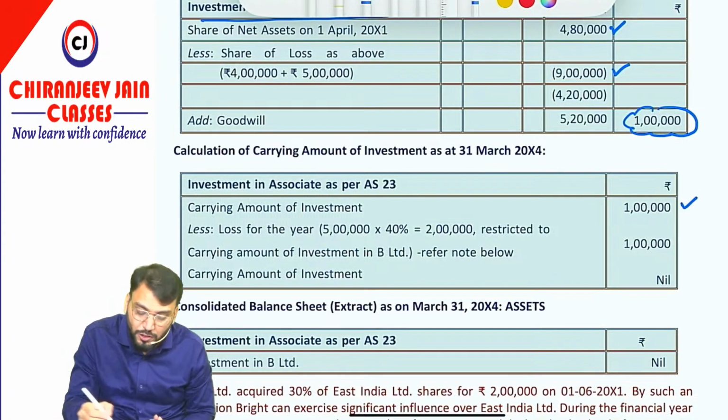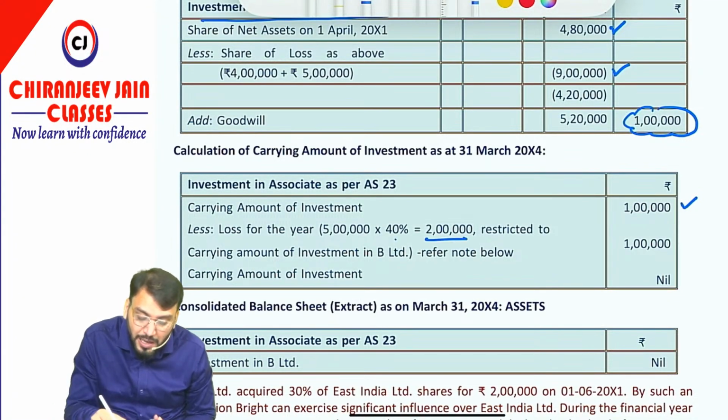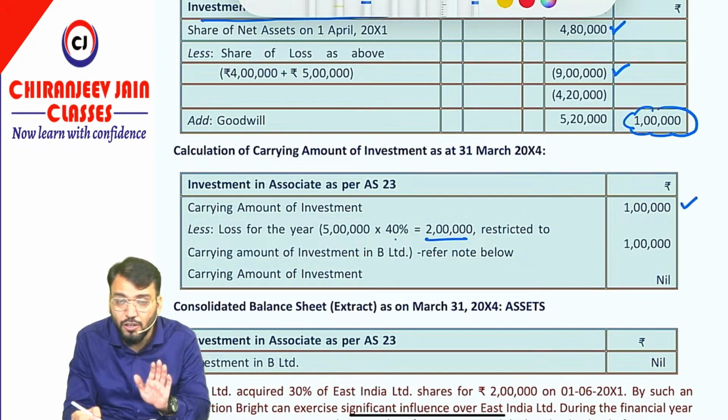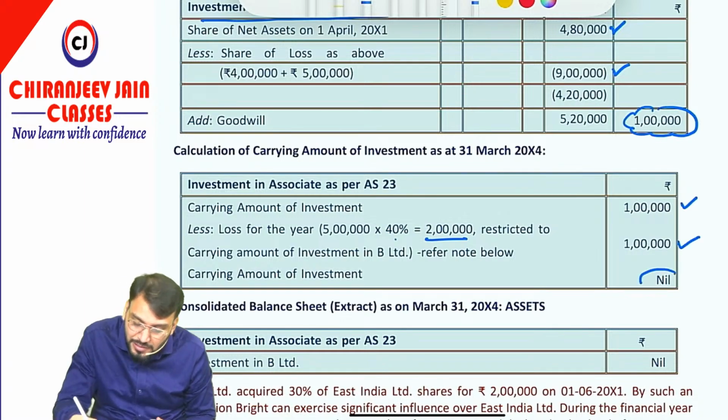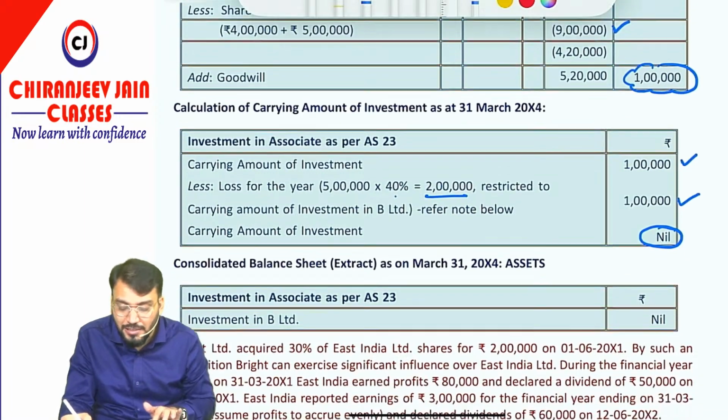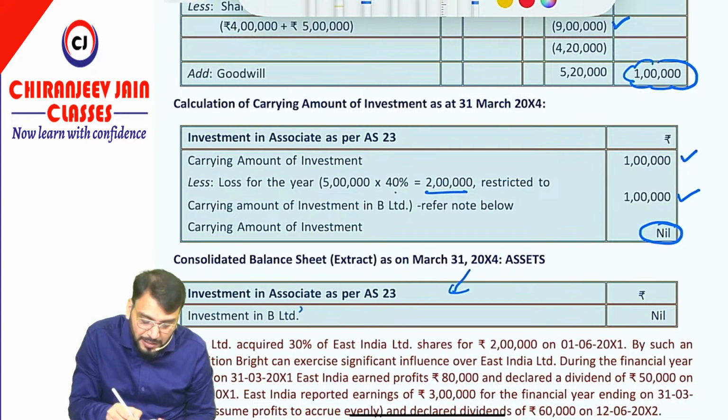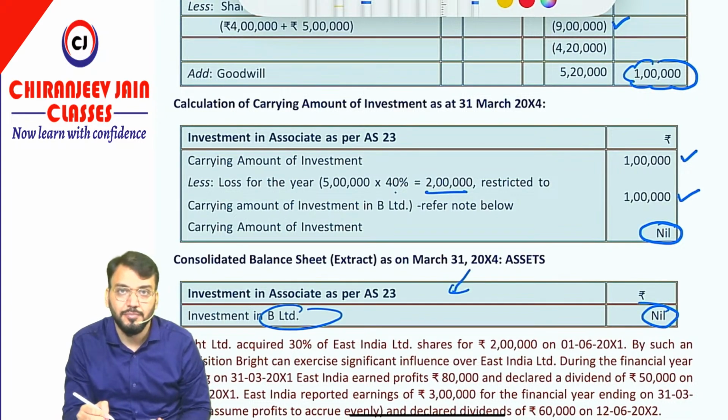Now the share of loss is 5 lakh into 40%, that is 2 lakh. But we can only recognize 1 lakh loss. We can't recognize 2 lakh loss because the carrying amount cannot be negative. So only 1 lakh is recognized and the carrying amount will become nil, and therefore in the extract of the balance sheet, investment in associate will become nil.